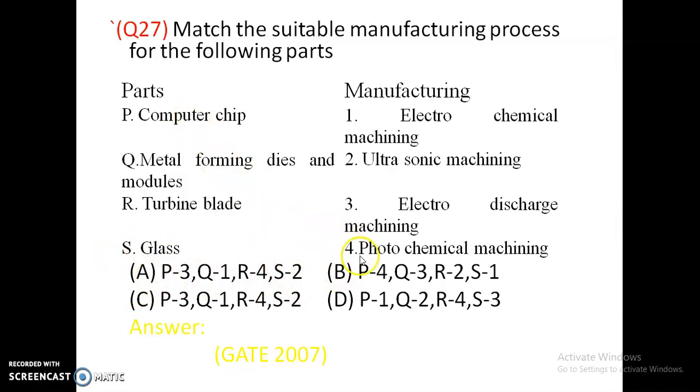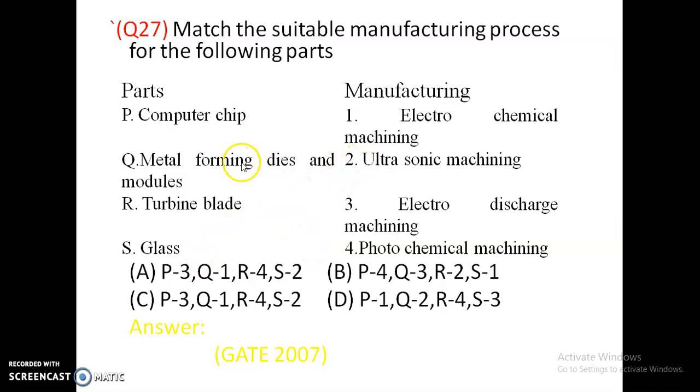Computer chips are made by photochemical machining. Metal forming dies are made by electrochemical machining. Dies and punches are made by electrochemical machining, and turbine blades are made by... here the options are given wrong. Computer chips are made by photochemical machining and glass by ultrasonic machining.